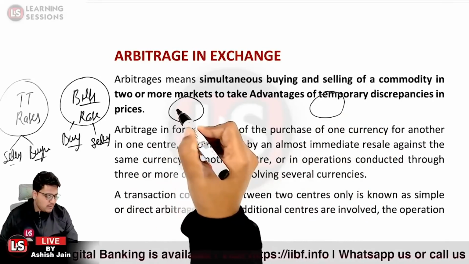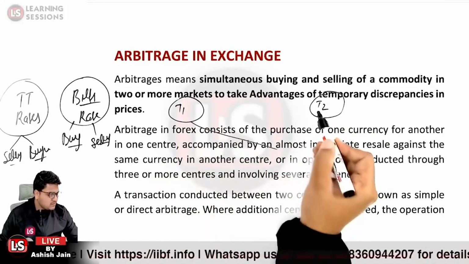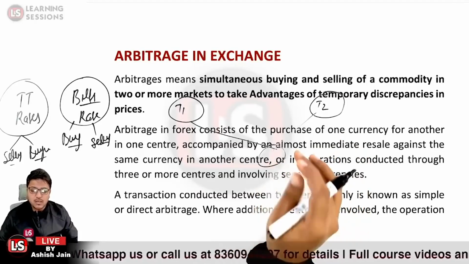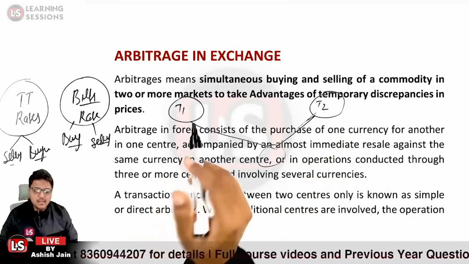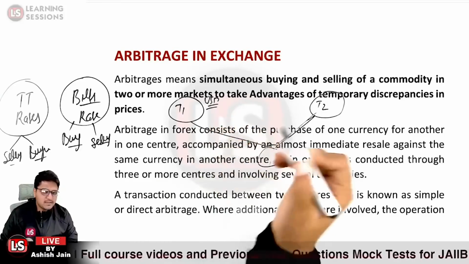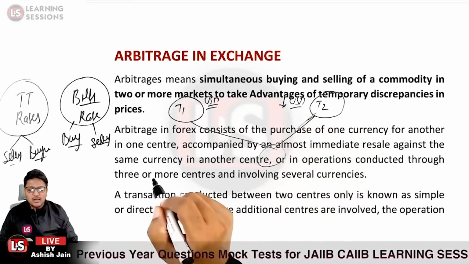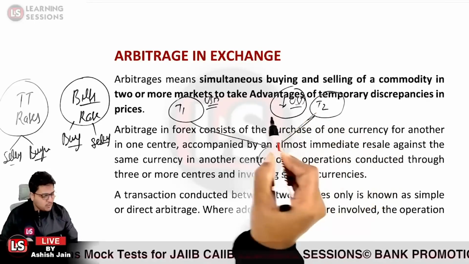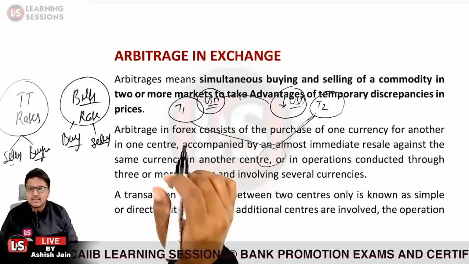I'm taking the scenario that over here we have territory 1, and over here we have territory 2. The person who's dealing with these two different territories makes use of his senses and the environment over there, and he exploits the market. Let us take the case that USD is available at a premium in one market, and at the same time it is available at a discount in the other market. So definitely he will be purchasing the USDs from territory 2 and selling them in territory 1. That is said to be arbitrage.